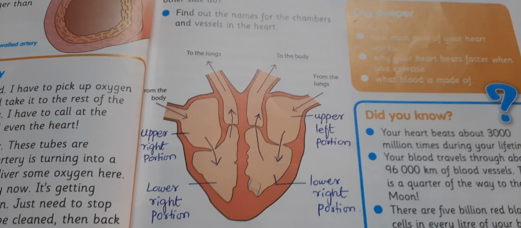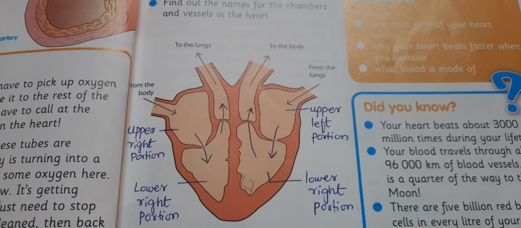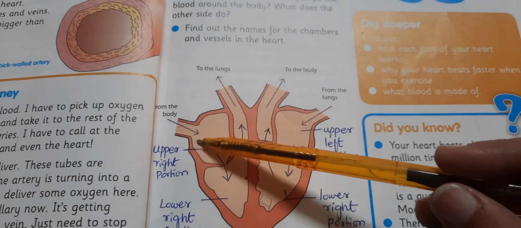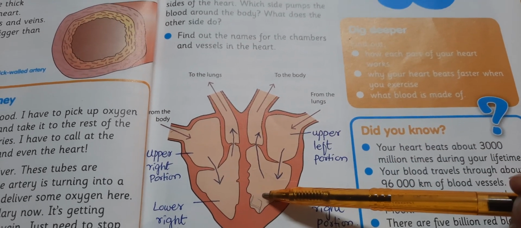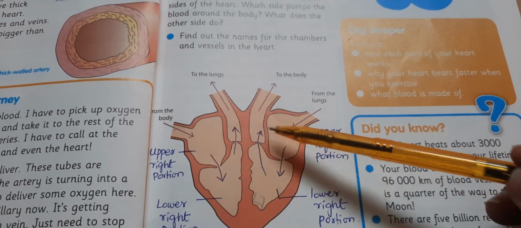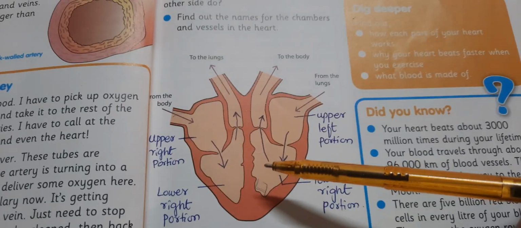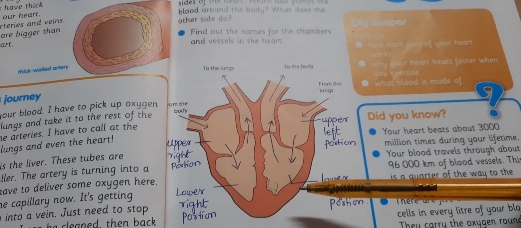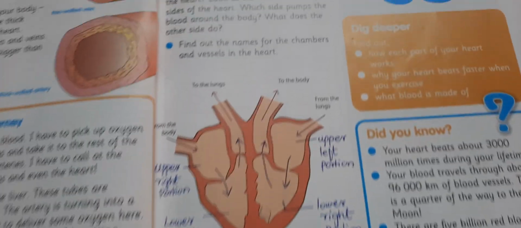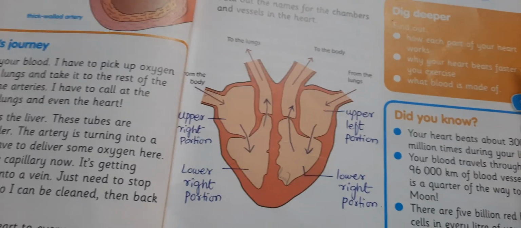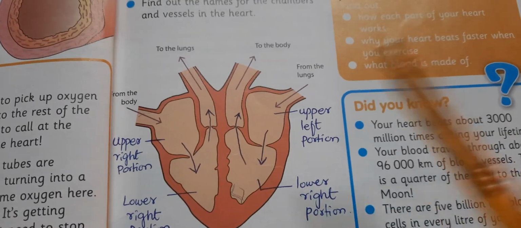Okay, this is the internal structure of the heart, showing that there are four chambers: number 1, number 2, number 3, and number 4. The upper two chambers and the lower two chambers. I am not telling the names of the chambers. You will tell me the names in the last, when I give you the homework. But it is clear that there are four main chambers of the heart.